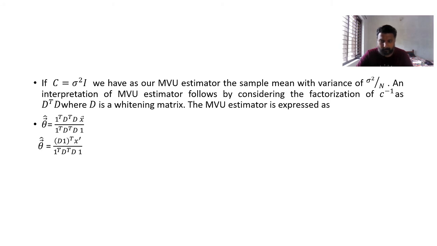In general I can write it as the sum over n equal to 0 to N minus 1 of d_n x dash of n, where d_n I can write as d1 of n by D transpose 1.